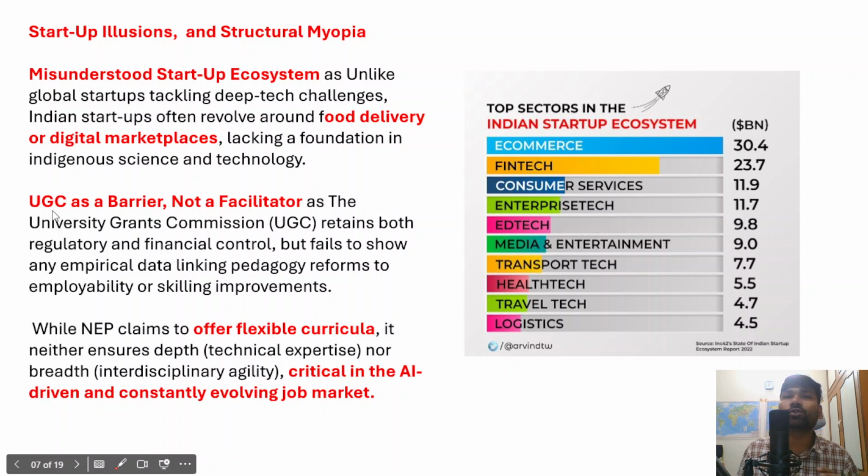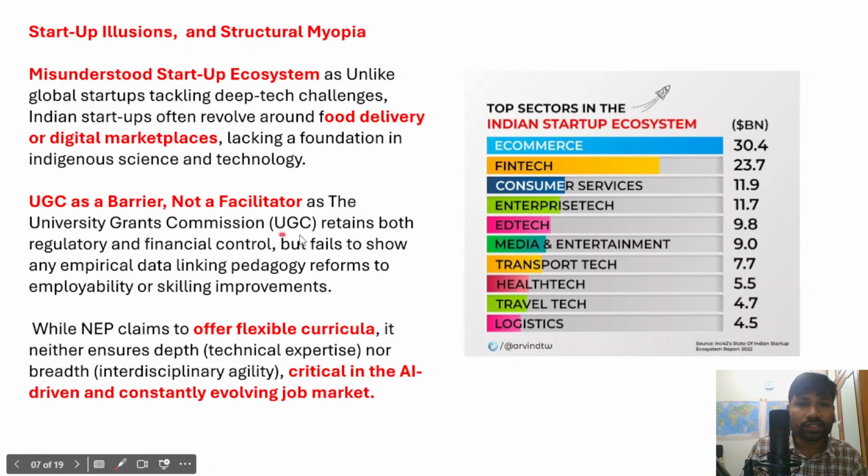These days, the University Grants Commission has been acting as a barrier rather than a facilitator. The UGC is a statutory and regulatory body of higher educational institutions. It should play the role of a facilitator, but it has been playing the role of a barrier, crippling the freedom and autonomy of educational institutions.